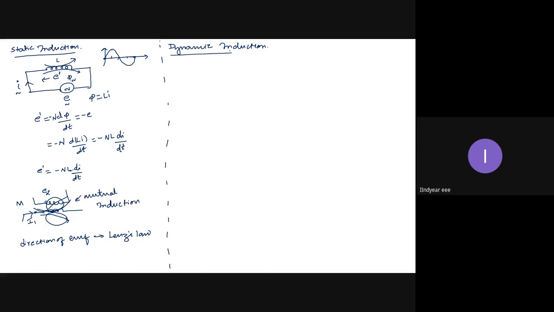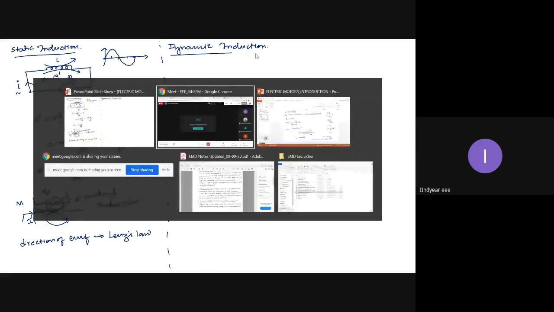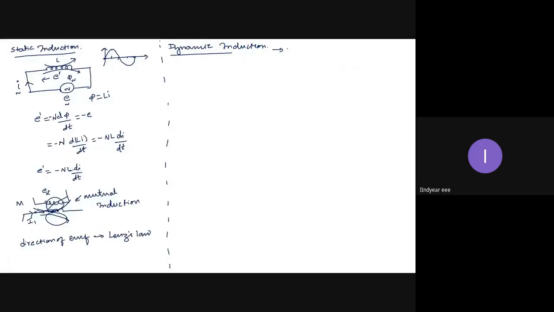Here we have relative motion between the coil and the magnetic field.